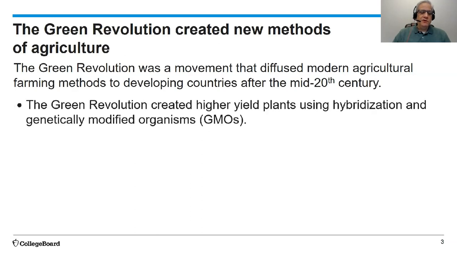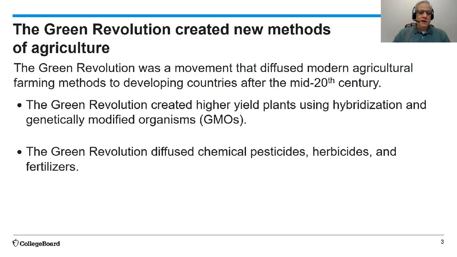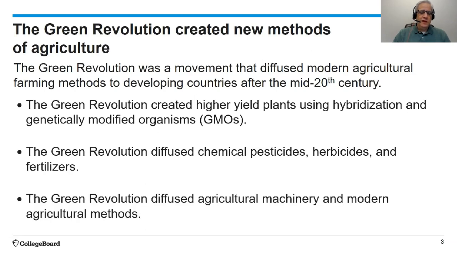The Green Revolution created higher yield plants using hybridization and genetically modified organisms, also known as GMOs. The Green Revolution diffused chemical pesticides, herbicides, and fertilizers. And the Green Revolution made great use of agricultural machinery and modern agricultural methods.